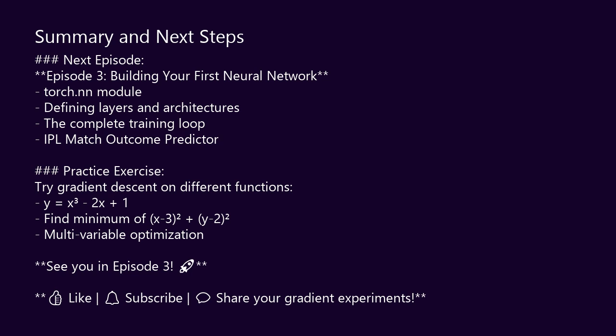In episode 3, we'll use everything we learned to build our first complete neural network. We'll use torch.nn, define layers, and train a real model. The IPL match predictor awaits. You now understand how AI learns. Next, we build one. See you in episode 3.